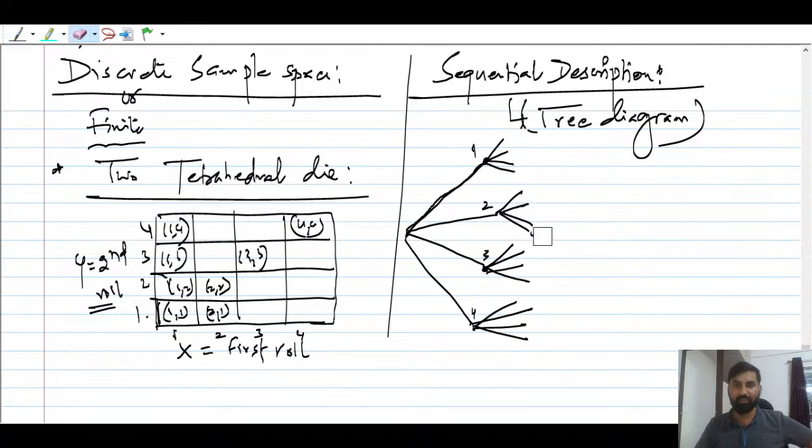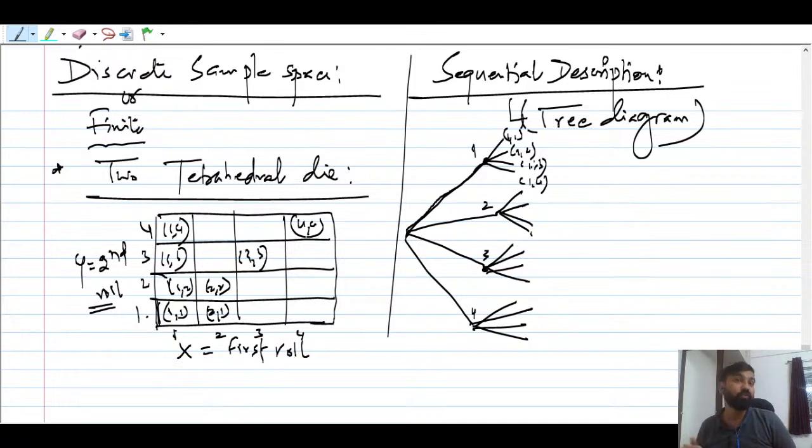Always keep in mind, we don't write 1, 2, 3. We write here 1, 1. This is 1, 1, and this is 1, 2. This is 1, 3. This is 1, 4. Already you have got 1 in the first roll, so in the second roll what you're going to get? 1, 1, 1, 2, 1, 3, 1, 4. Next, 2, 1, 2, 2, 2, 3, 2, 4. Then 3, 1, 3, 2, 3, 3, 3, 4. And 4, 1, 4, 2, 4, 3, 4, 4.